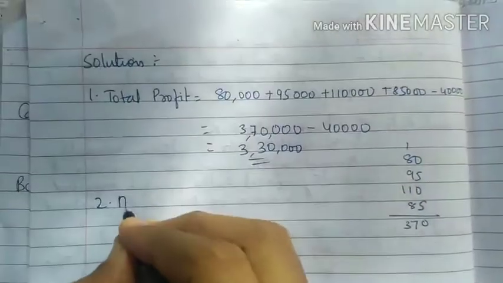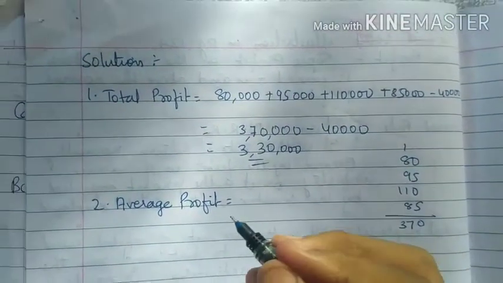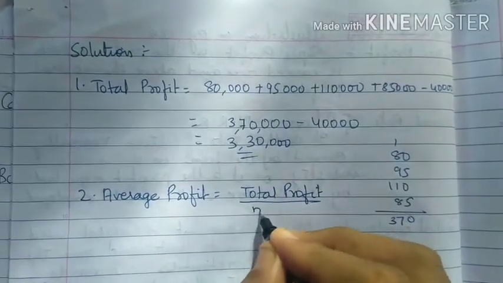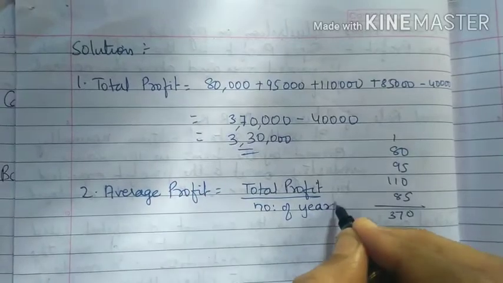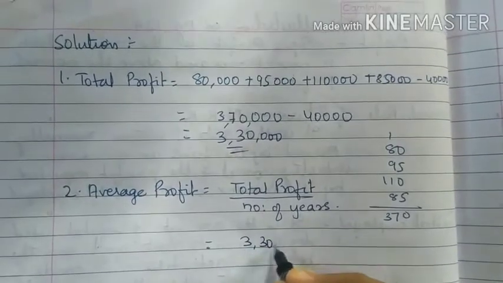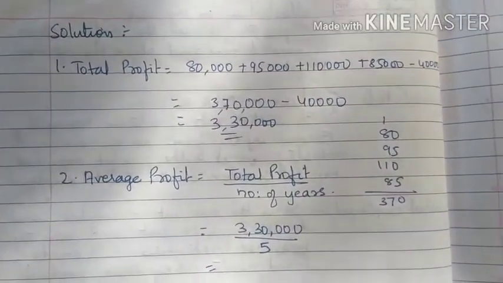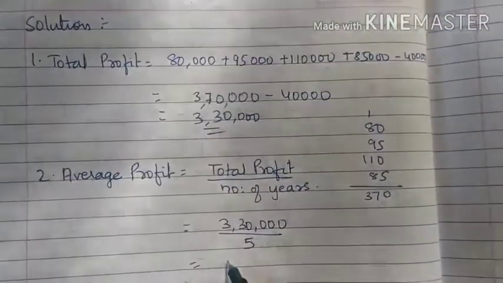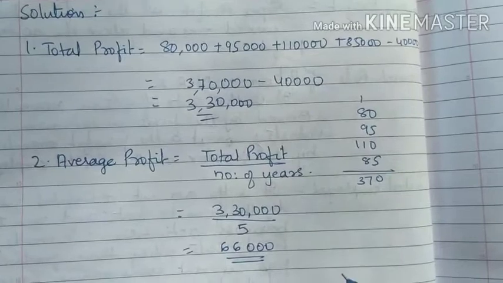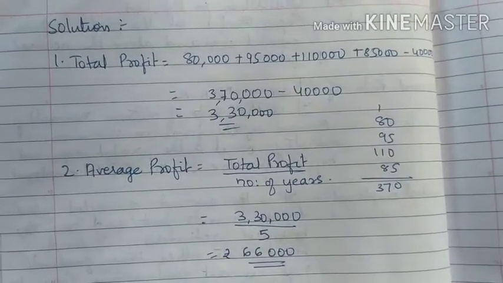Second step is average profit. Average profit is equal to total profit upon number of years. So total profit is 3,30,000 upon 5 years, because the profits and losses are given for 5 years. So 5 6 are 30, you will be getting 66,000. This is the average profit.